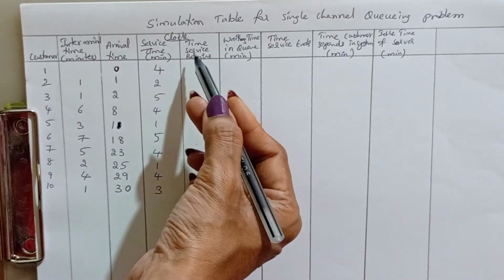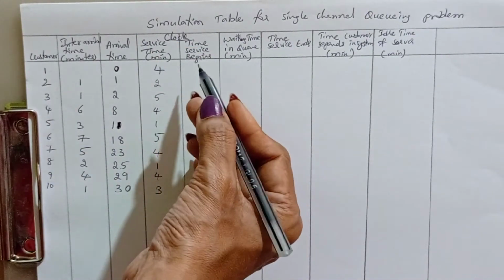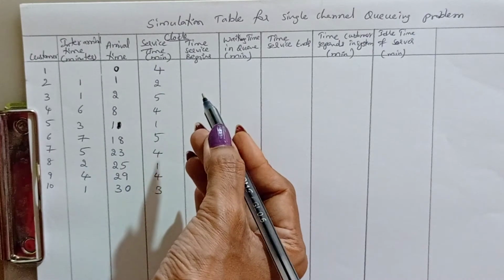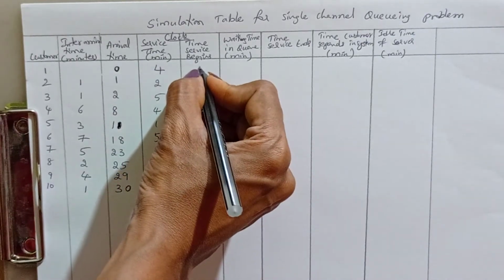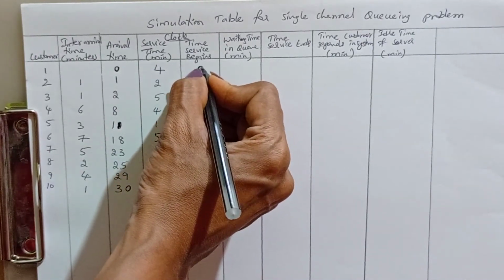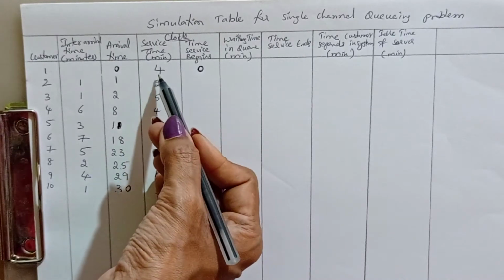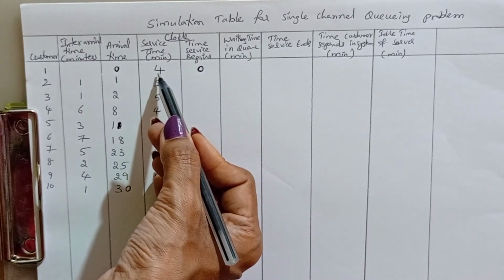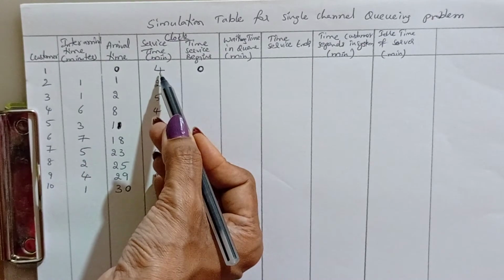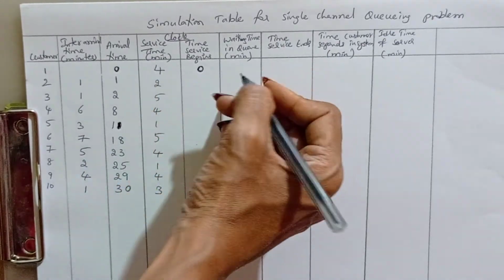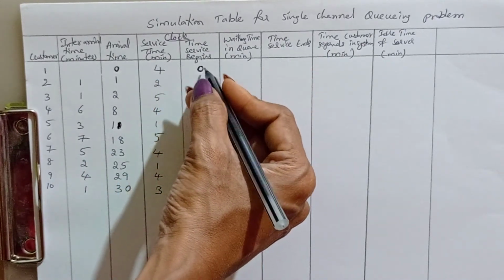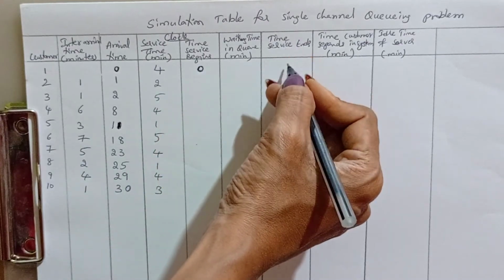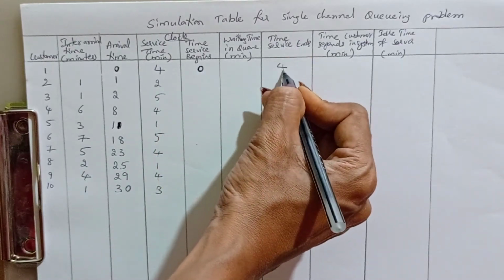Now coming to time service begins. At what time is the service beginning? As usual, customer 1 arrives at clock time 0 and he needs the service. That particular customer 1 needs the service for 4 minutes. So from 0 up to 4 minutes he will be in the system. Service beginning time is 0 and service ending is 4 minutes.